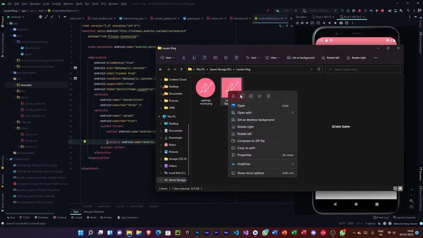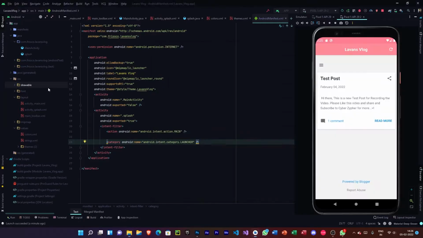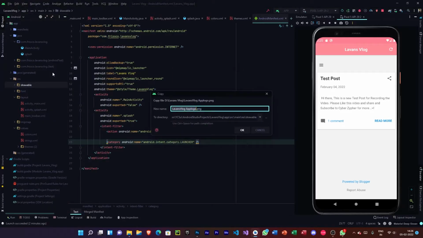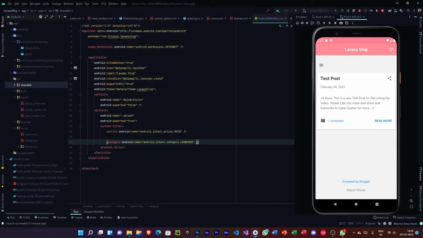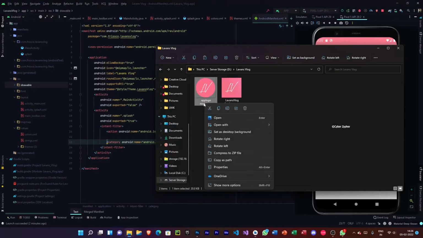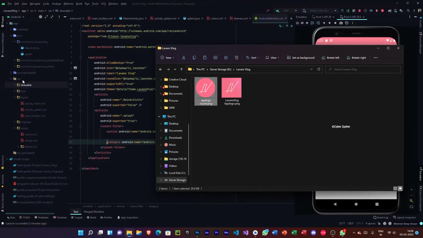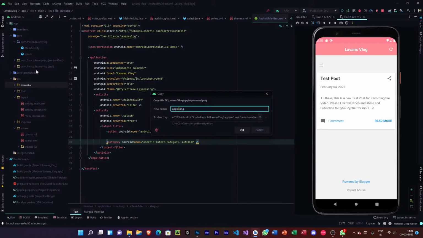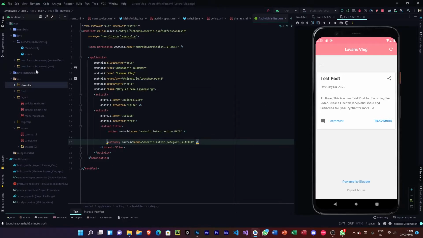First, let's copy this square logo and paste it in the drawable folder. Let's name it app logo, and then the same for the round icon. Let me paste this, which is going to be app logo round. And then here in the manifest file we have the Android icon.